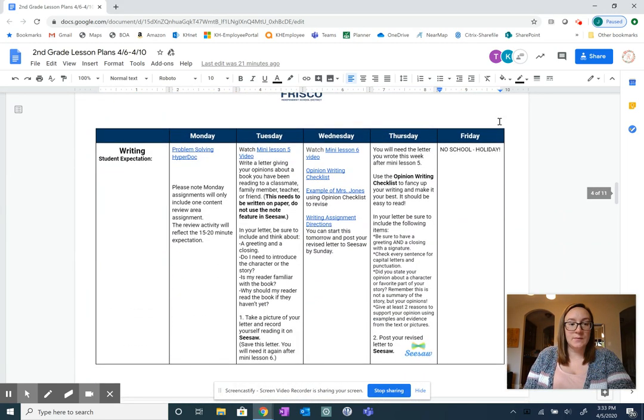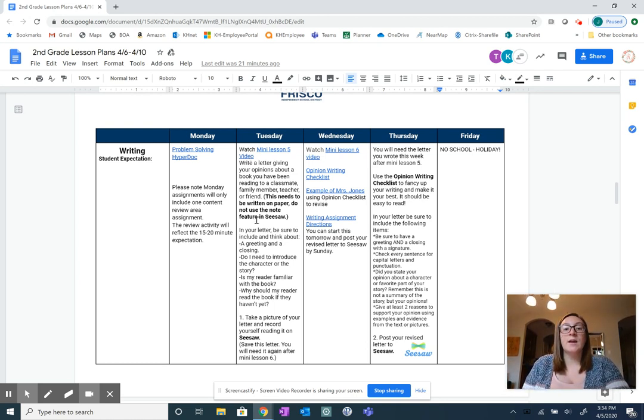For writing this week, they are going to watch the mini lesson 5 video. They are continuing to talk about their opinions while reading. They are going to write a letter again this time, but about their opinion of their reading. But we want them to write this on a piece of paper. We don't want them to use the note activity in Seesaw. We want them to actually use pencil and paper.